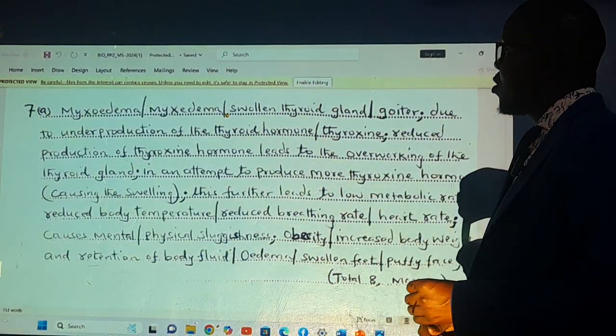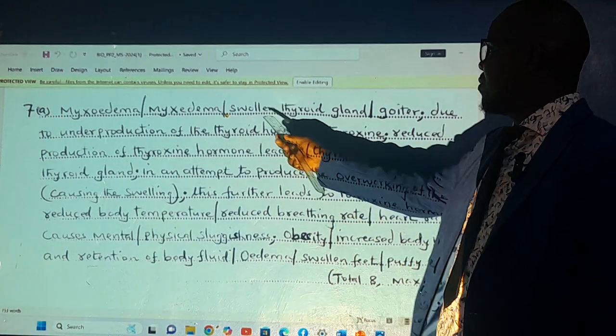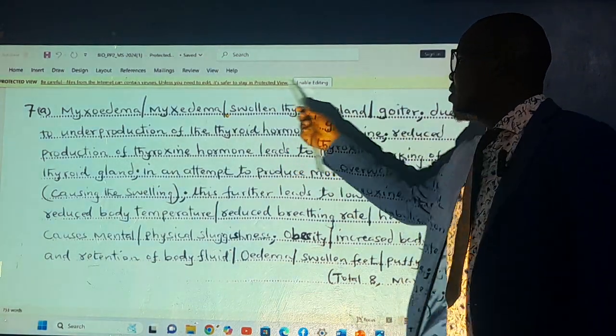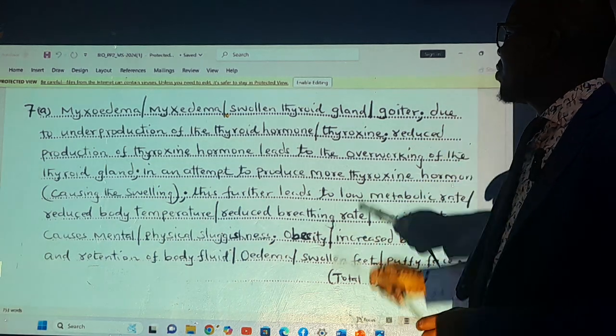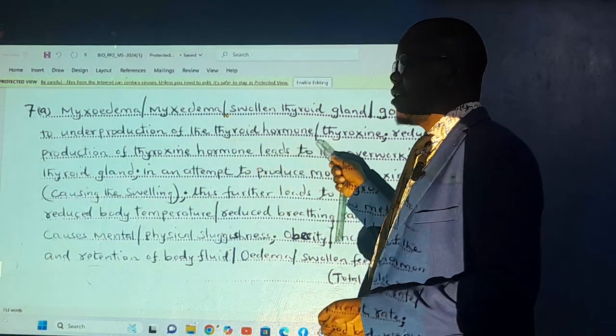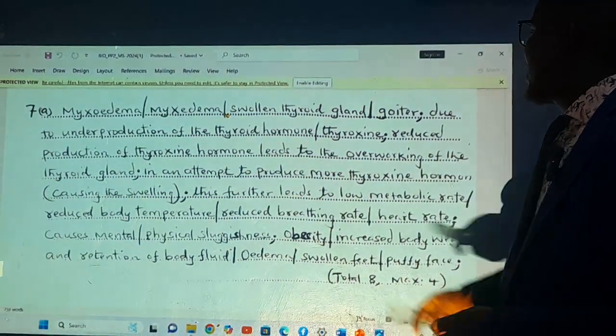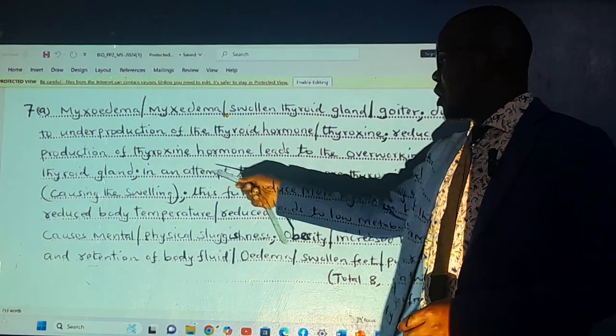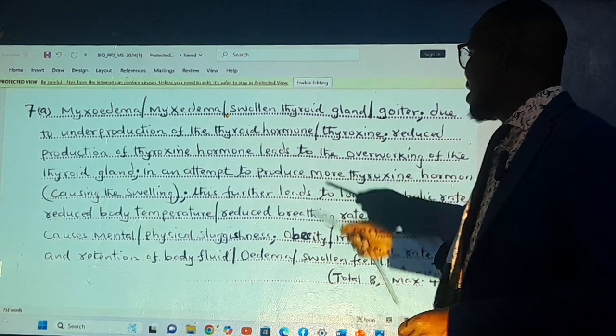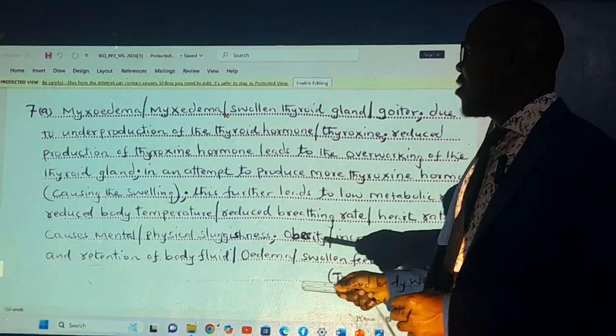The second mark. We are saying the first mark we are getting because it's about swelling of the thyroid gland. And this is due to the underproduction of the thyroid hormone. That is the thyroxine, and because of that underproduction, there is reduced production of the thyroxine hormone, which leads to the overworking of the thyroid what?